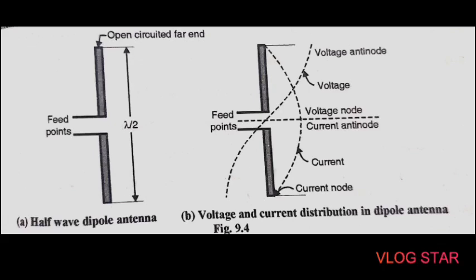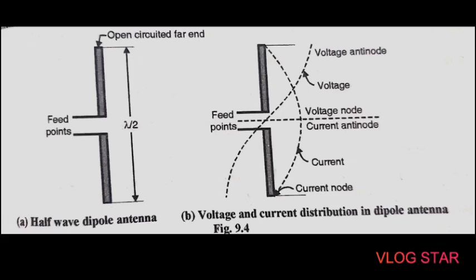So even though the functions to be performed are different, the transmitting and the receiving antennas basically share the same principle and they are identical. Okay, so here if the radio frequency current flows in a wire conductor, it is found that not all the energy applied at one end finds its way to the other end. Some of the energy escapes, that is, it is radiated. So it is possible to calculate the amount of energy escaped. Okay, so its direction of propagation, etc., can be calculated using Maxwell's equations.